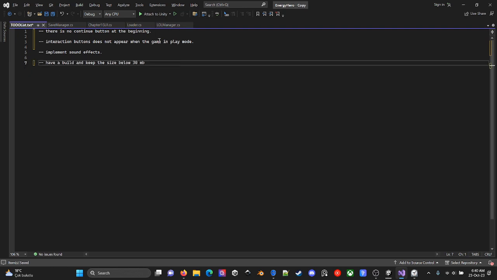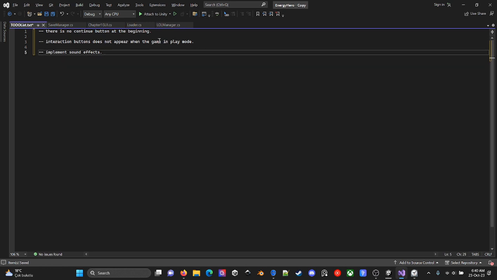Yes, I finished this thing and have a build, and I wanted to keep the size below 30 megabytes. My current build size is less than 30 megabytes, around 23 megabytes, thanks to removing the packages. So it looks like only 3 things are left.